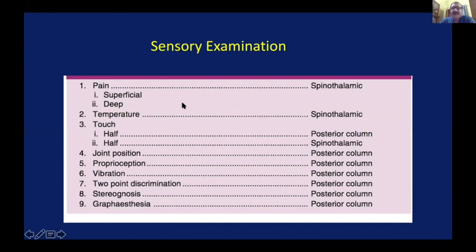Pain and temperature are carried by the spinothalamic tracts. Half of the touch is also by the spinothalamic tracts. The rest is by the dorsal tracts, which are dealing mostly with vibration, position sense, and stereognosis.